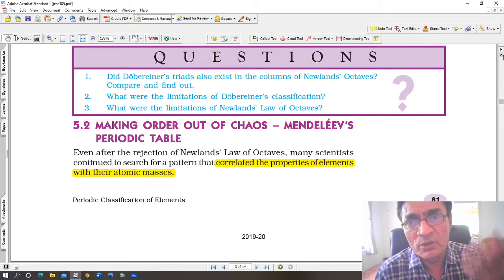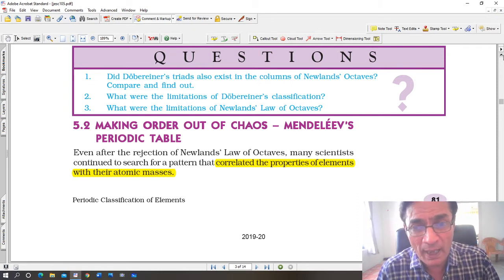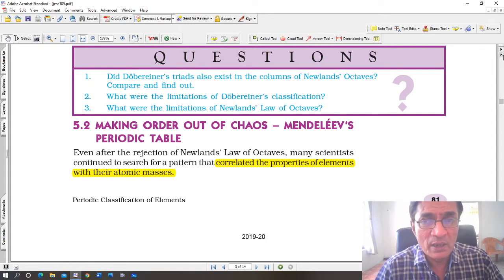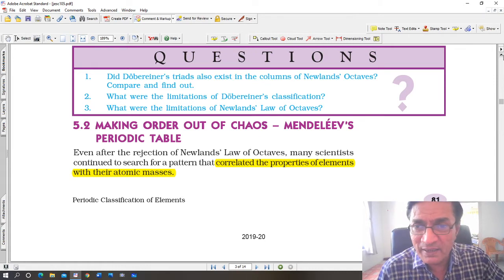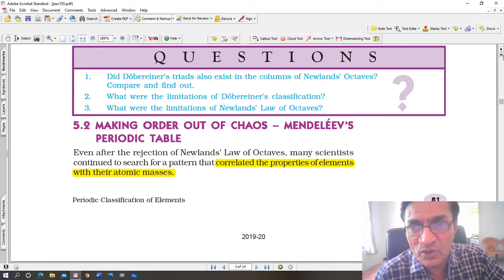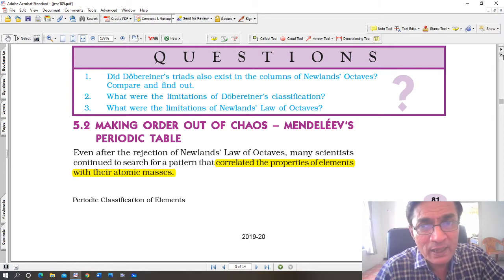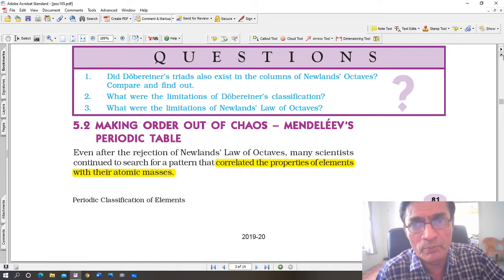Dmitry Ivanovich Mendeleev. This man actually started work which led to the modern periodic table. His contribution was fantastic. But remember, at the same time, Dobereiner and even Newlands also made very important contributions. But it was Mendeleev who really set the ball in motion.